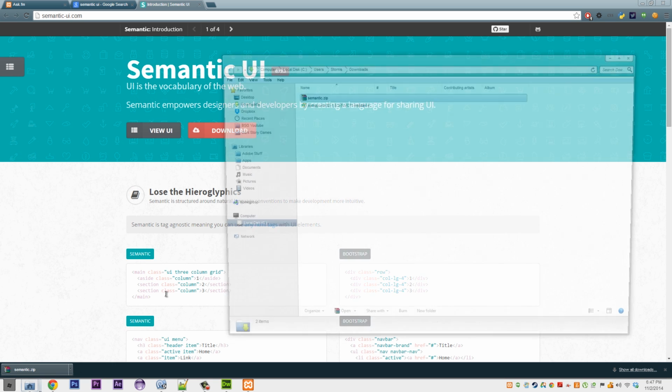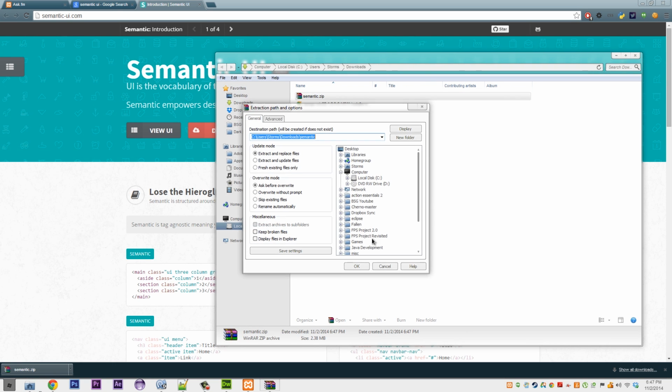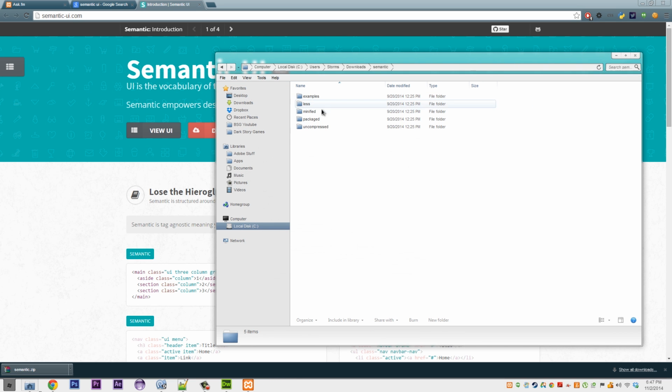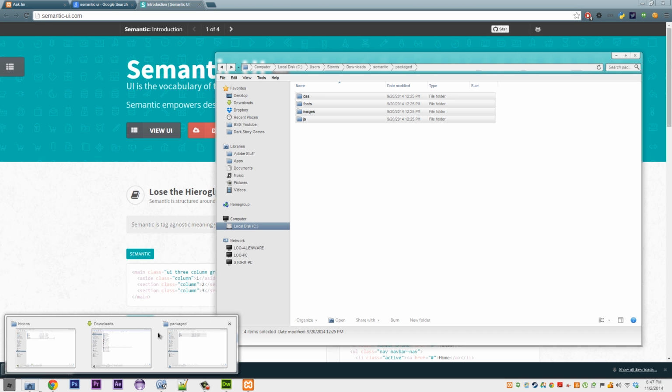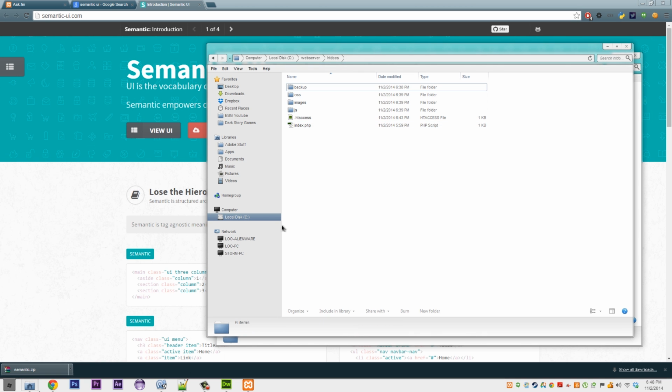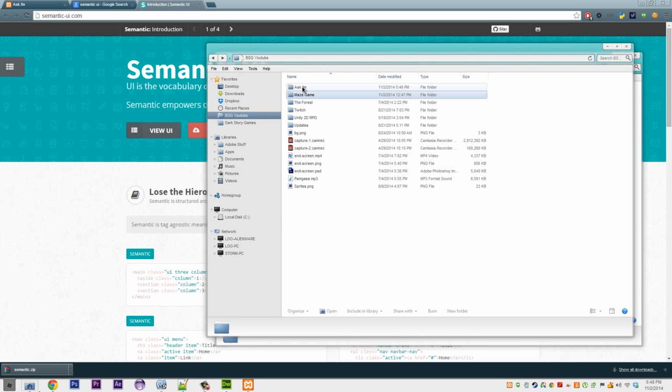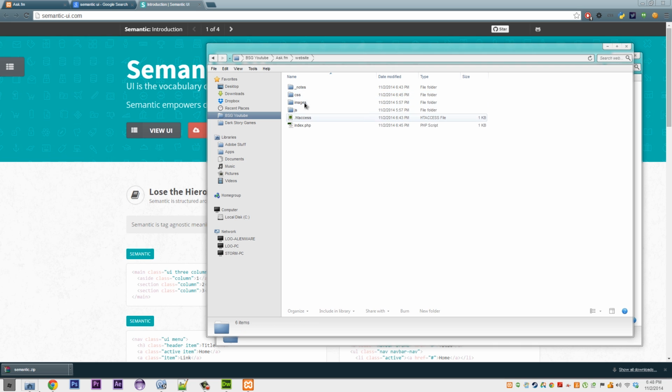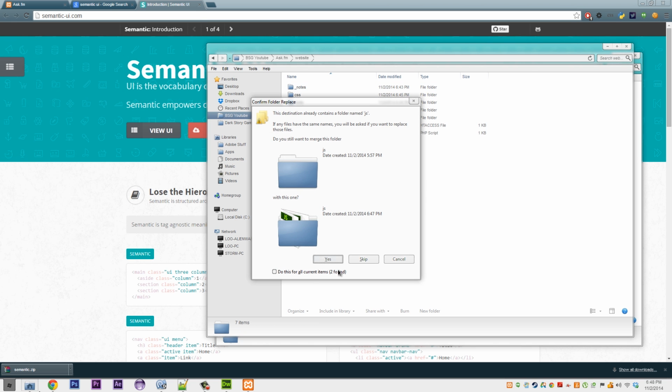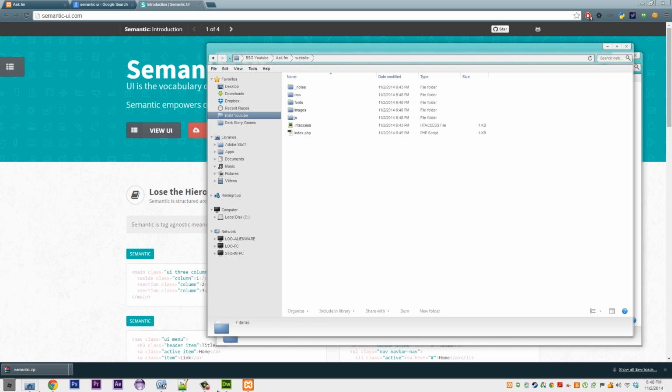Now we open it up, show in our downloads folder, and we can extract it. Semantic has a few things for us. We want to go to our packaged folder and copy all of these. We're going to change this folder to be called JS, just so it works with our website. Then we go to our local website and copy it in there. You just want to merge the files.